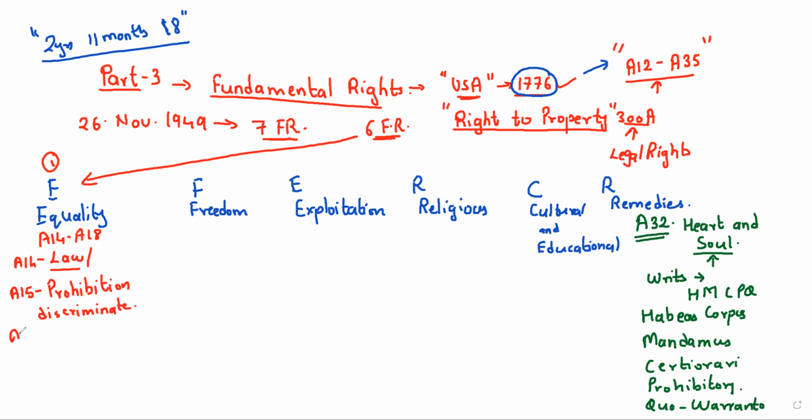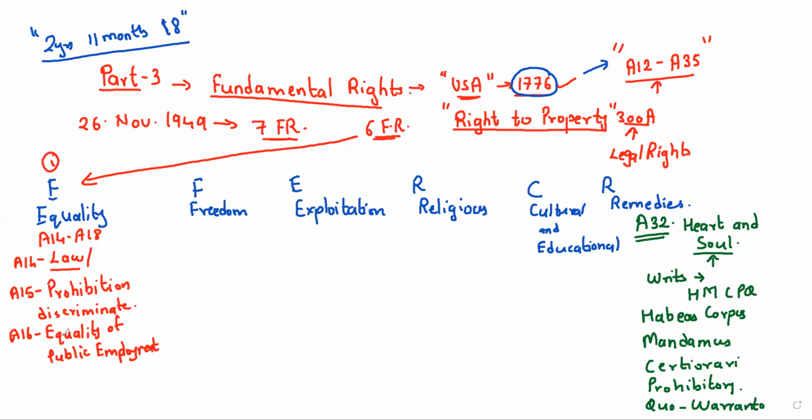Next, article number 16 deals with equality of opportunity in public employment. Very, very important. What does it mean? Every Indian is eligible to try for any public employment. The government cannot say that you are from the northeast part of India or the south part of India, so you are not eligible for certain kinds of public employment. So article number 16 deals with equality in public employment.